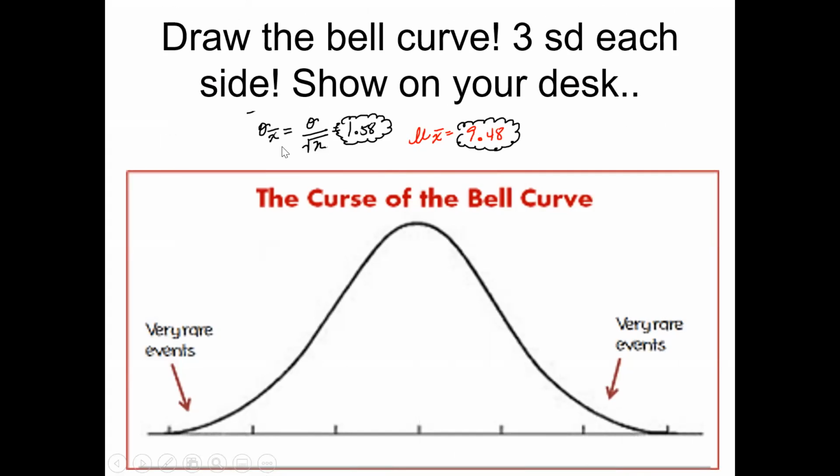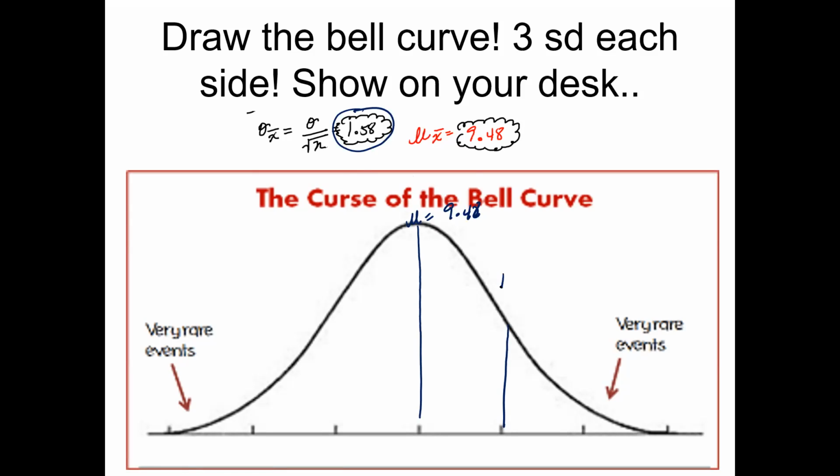All right, so you should have the sample size as going to be 1.58, which we just found from the last example. You should have your mean as 9.48. And so if we're going to go ahead and draw this, your mean is going to be right here in the middle, which is going to be 9.48. And then your standard deviation is 1.58.